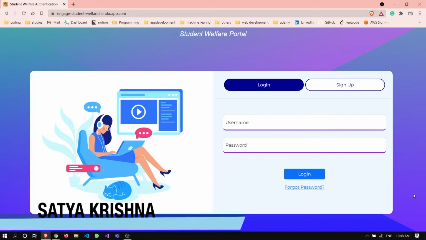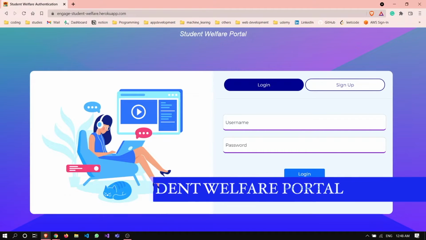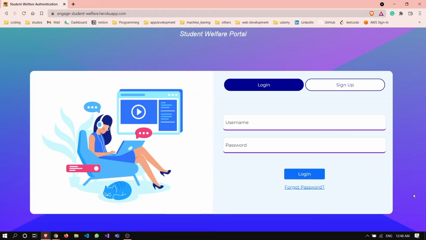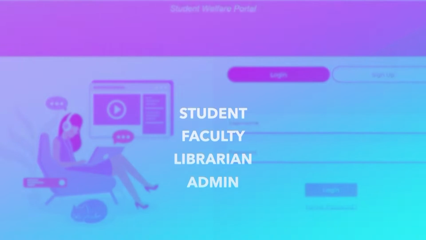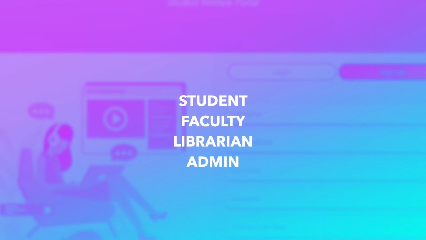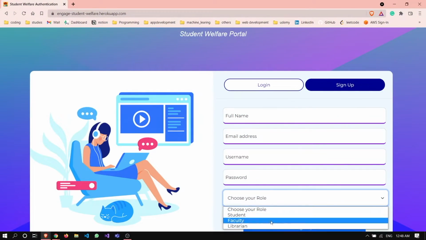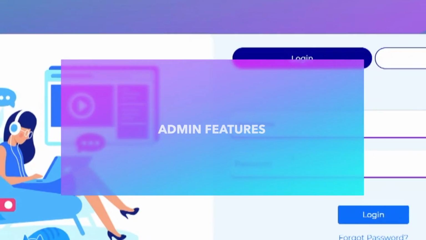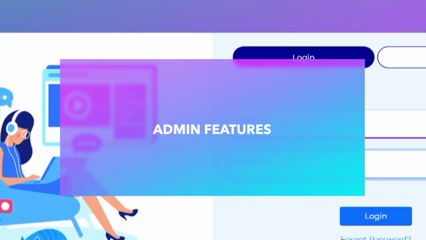Hello, myself Satyakrishna. As part of the Microsoft Engage program, I have developed a student welfare program which can be used in any university. It has 4 different kinds of users: student, faculty, librarian and admin. Admin doesn't have the registration process, and let us discuss the admin features.